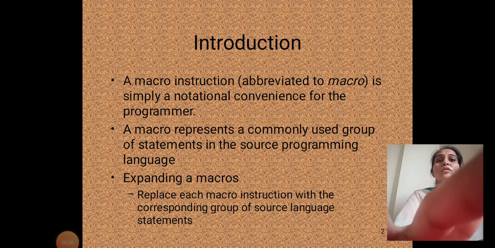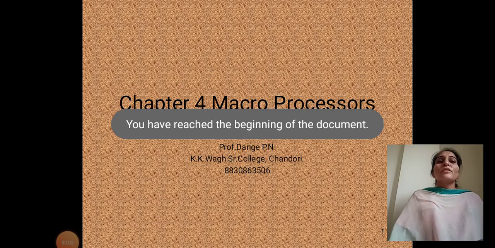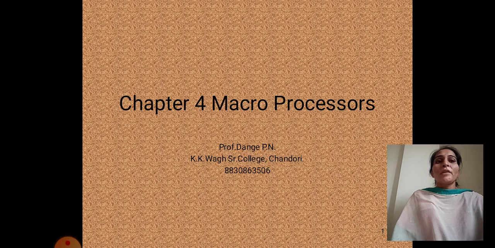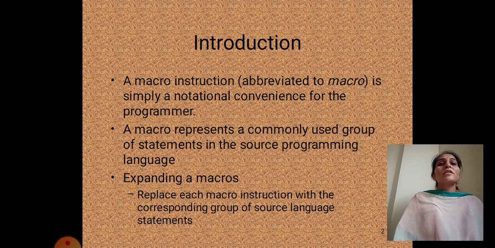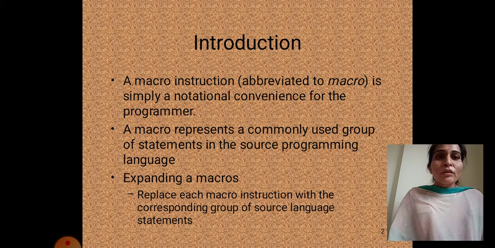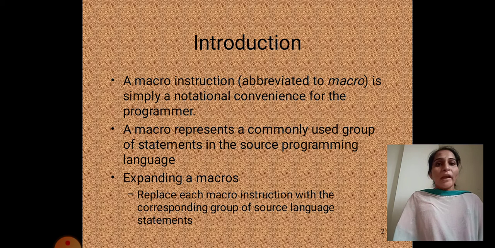We will see macros and macro preprocessors from system programming. Firstly, we will see the introduction of macro. A macro instruction, abbreviated to macro, is simply a notational convenience for the programmer. A macro represents a commonly used group of statements in the source programming language. Expanding a macro replaces each macro instruction with the corresponding group of source language statements.